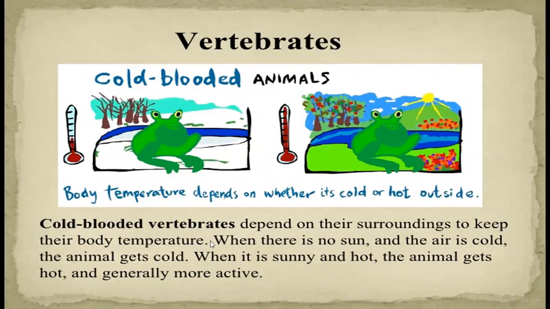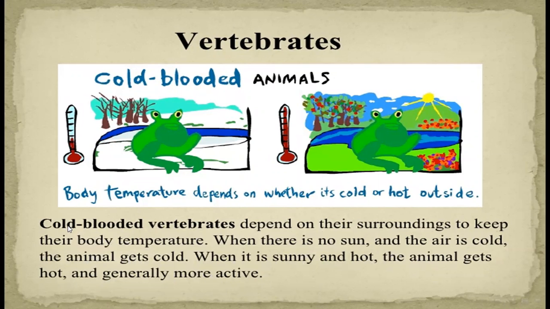Cold-blooded animals. Cold-blooded vertebrates depend on their surroundings to keep their body temperature. When there is no sun and the air is cold, the animal gets cold. When it is sunny or hot, the animal gets hot and generally more active.